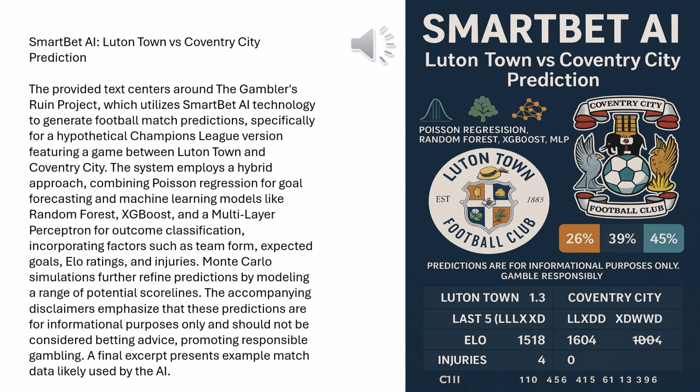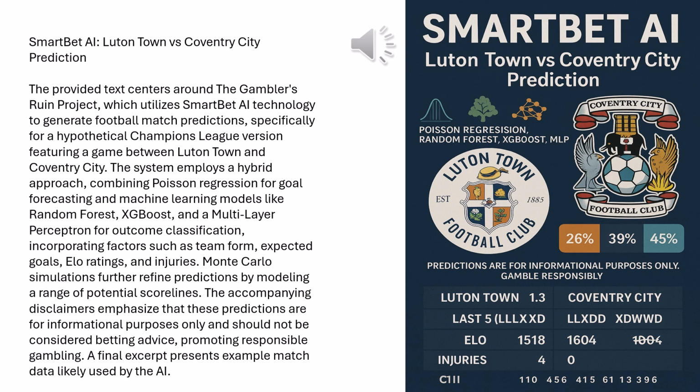Why would that happen? They're using the same data, right? Broadly, yes. But each model learns differently. Random forest looks at many scenarios, maybe finds draw conditions common. XGBoost learns step by step, perhaps seeing patterns leading to close games here. The neural network, well, it can find really complex nonlinear patterns. Maybe it's picking up on something subtle, favoring Luton at home, something the other models weight differently. Okay. Different perspectives from different algorithms.